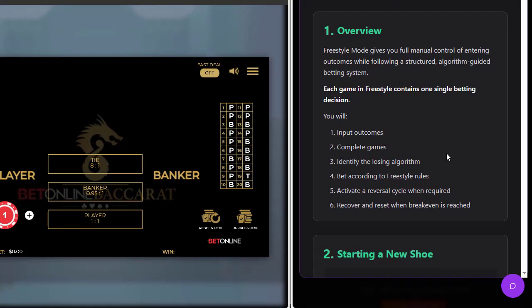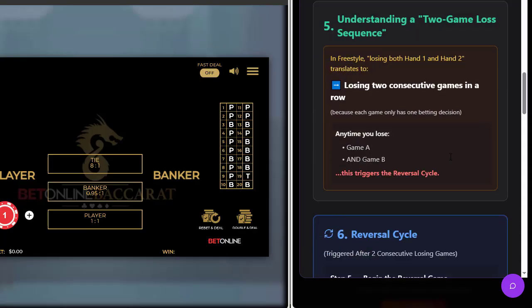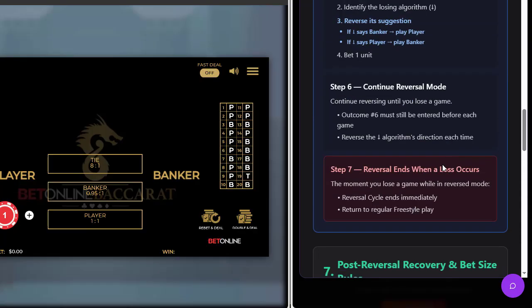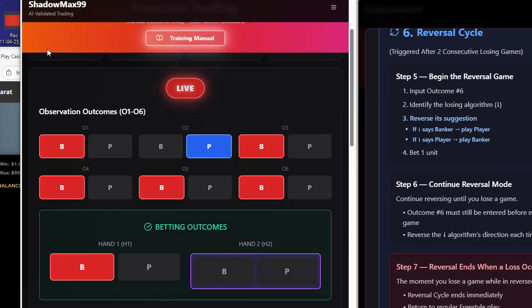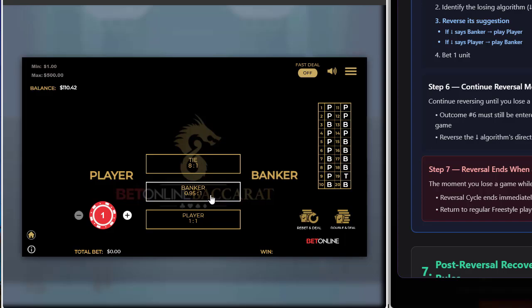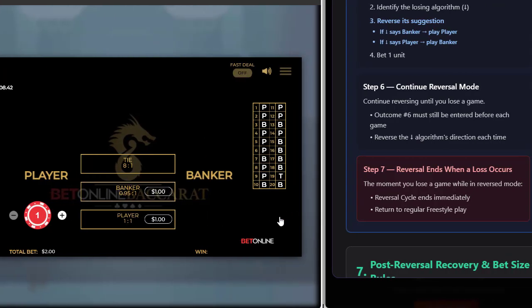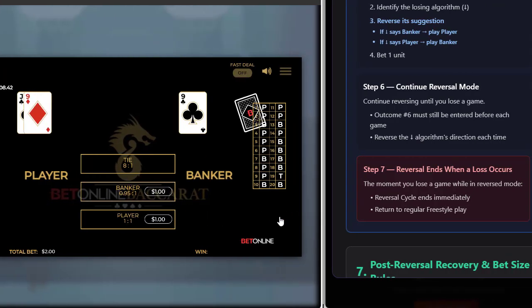So, all right, what does it say when it loses? Let's see what it says here. Reversal ends when a loss occurs. The moment you lose a game while in reversed mode, the reversal cycle ends immediately. Return to regular freestyle play. All right, so we lost there. We're gonna wait for the next outcome, and we're gonna play the regular way instead of the reverse way now.